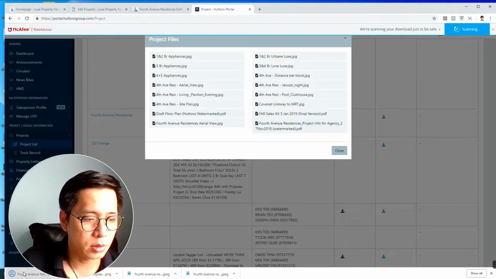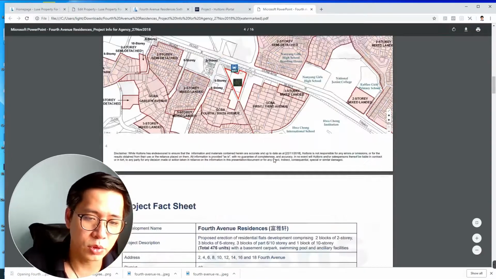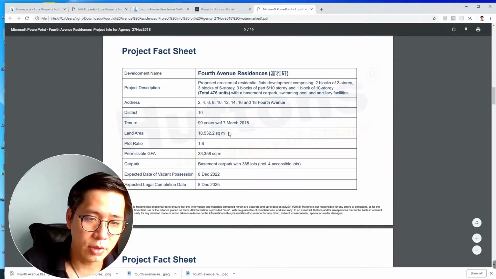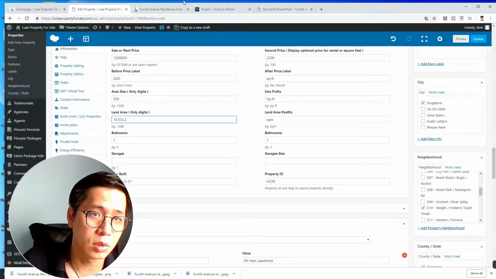Then you open up. It should have most of the project info here. The land area 18532.2. So you just take from here 18532.2.